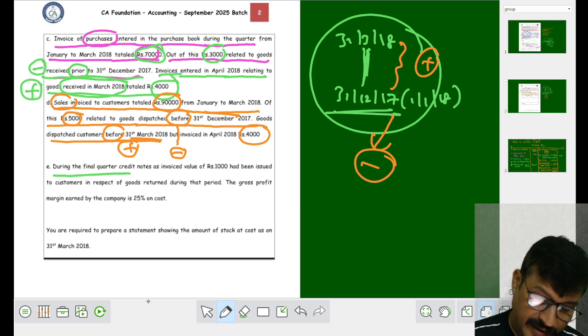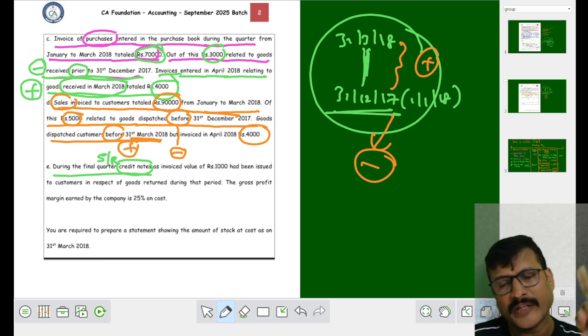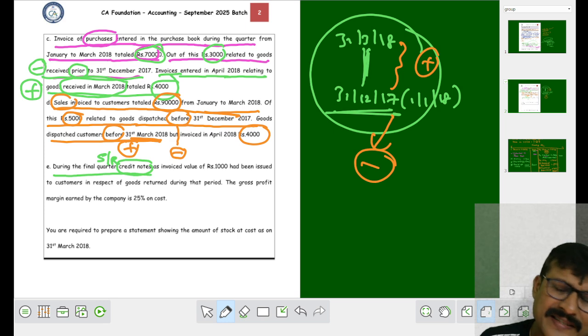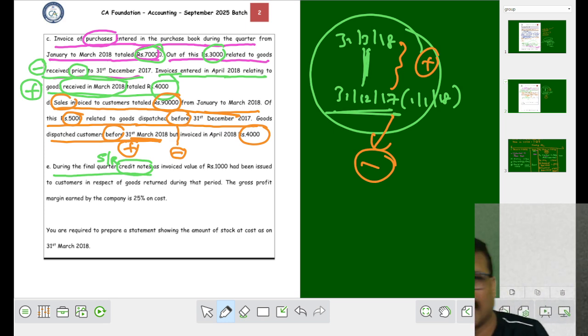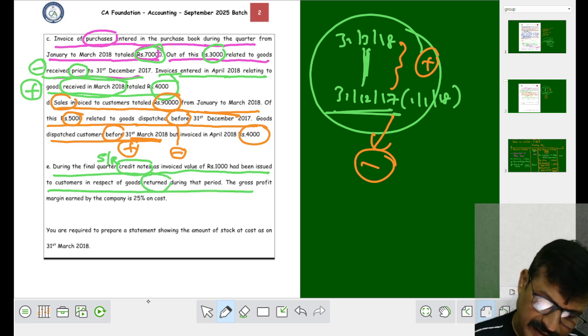During the final quarter, credit note. What do you mean by credit note? Credit note is nothing but sales returns, right? Debit note is purchase returns. Credit note is sales returns. That is what we have learnt in our subsidiary books. Of this, invoiced rupees 1,000 had been issued to the customer in respect of the goods returned.